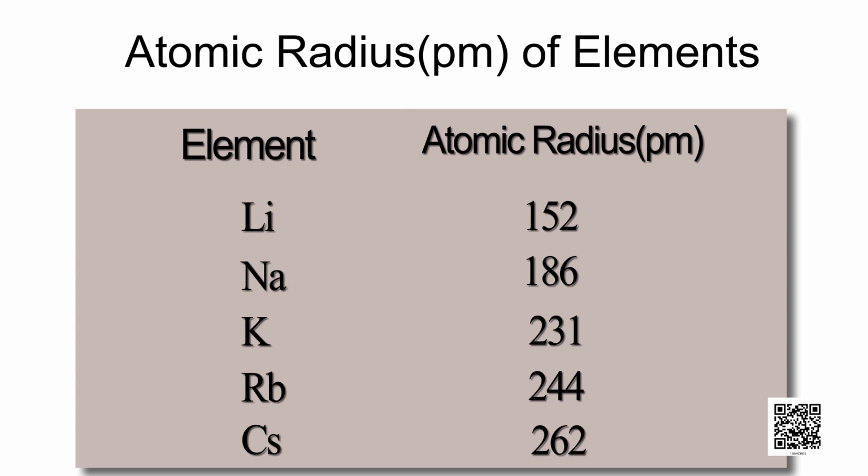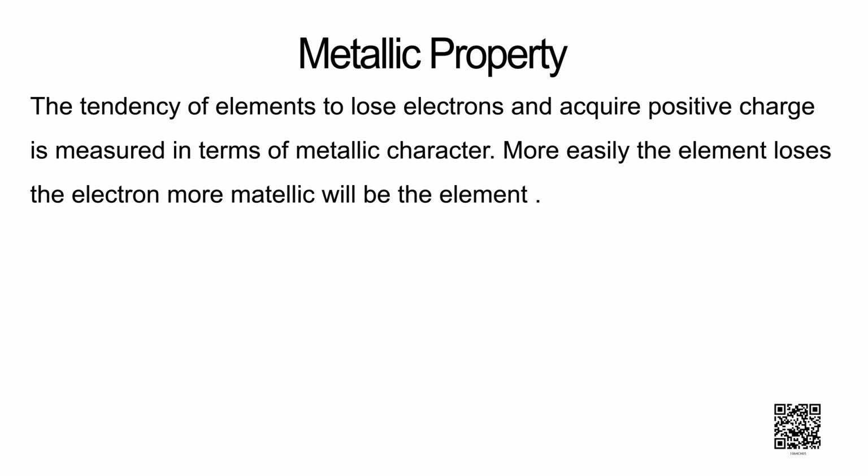Dear students, let us discuss about metallic property. The tendency of elements to lose electrons and acquire positive charge is measured in terms of metallic character. More easily the element loses the electron, more metallic will be the element.